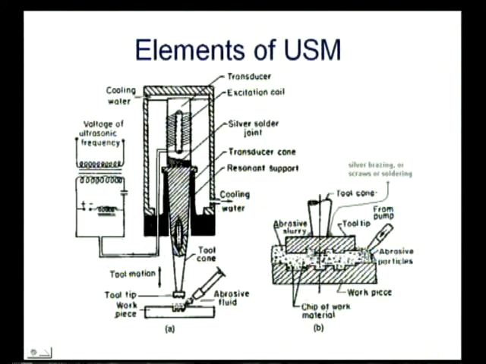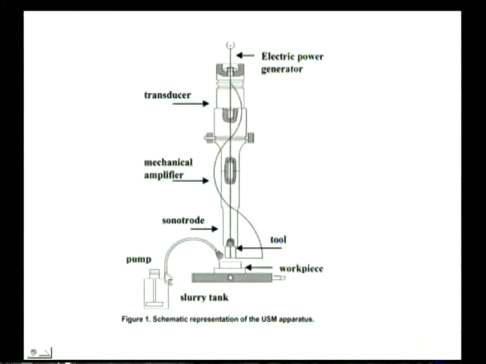The tool has this type of shape, and the same type of shape we are going to get in the workpiece. How the chips are produced: they are a very small amount, or very small size of material.